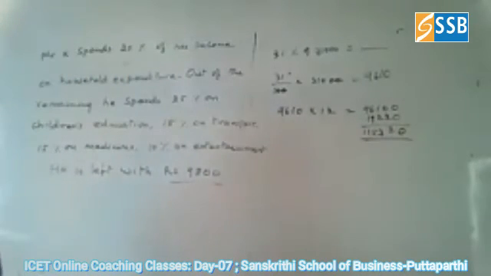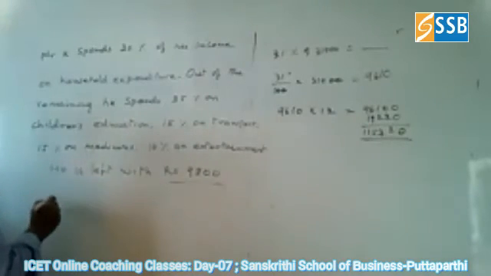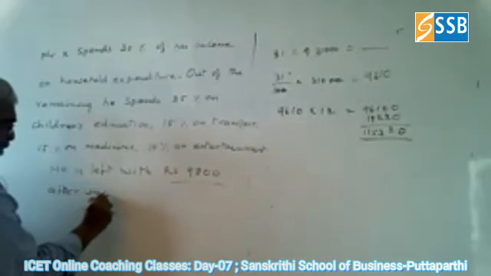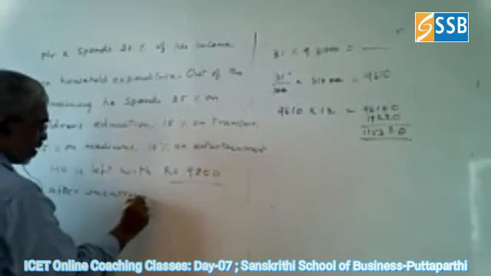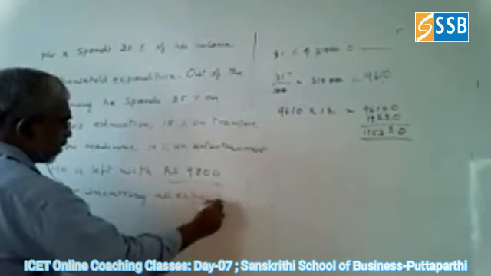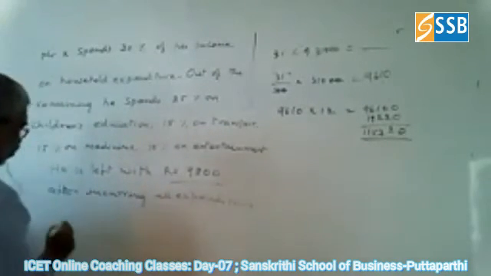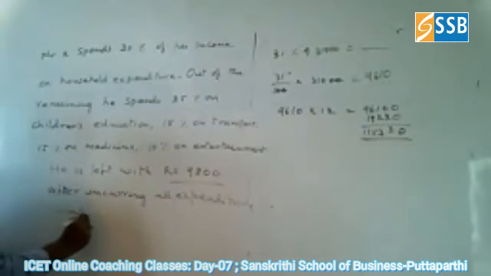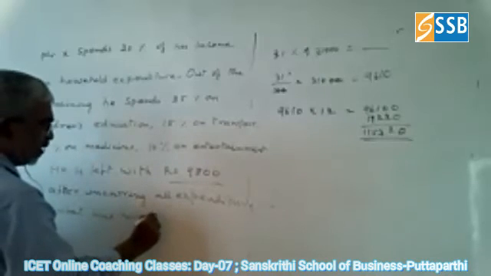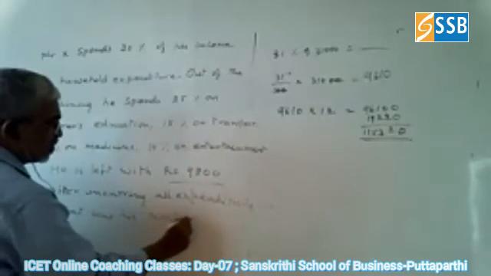So he is left with 9,800 after incurring all expenditure. What was his monthly salary?